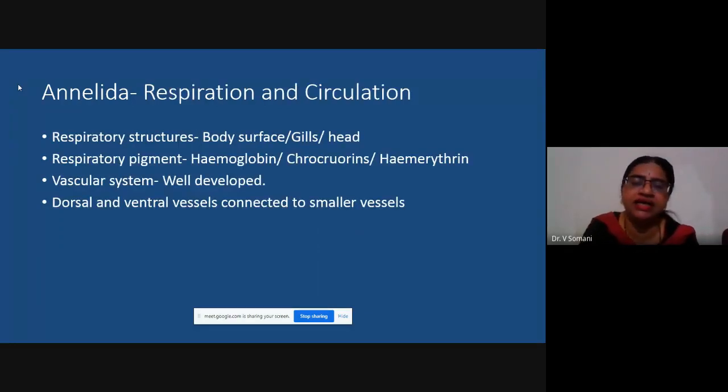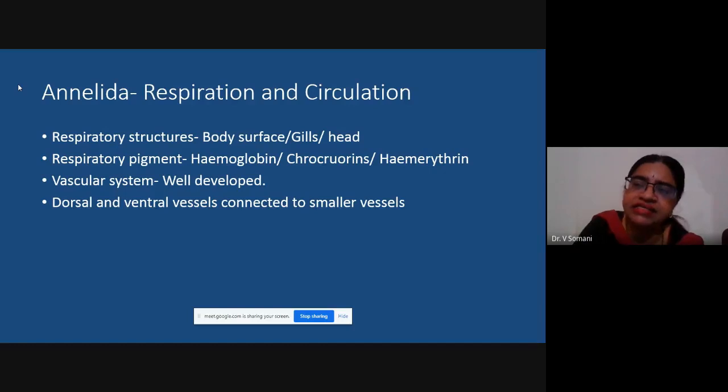Okay, then coming to the next, that is respiration and circulation. So what are the respiratory structures? We discussed that there is presence of a soft and thin cuticle, and it is kept thin and soft because the body surface permits the diffusion of gases.